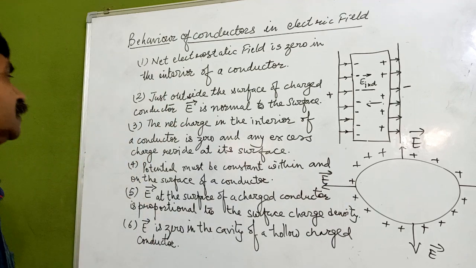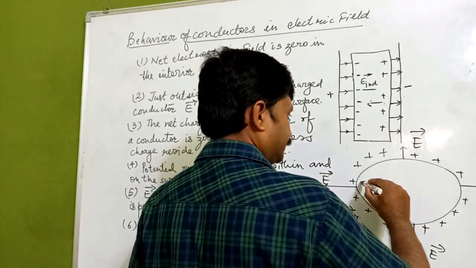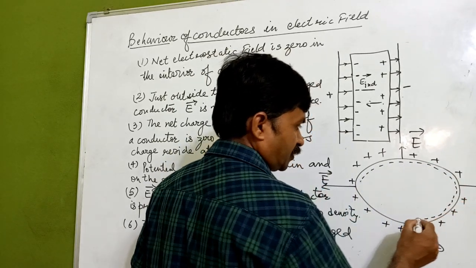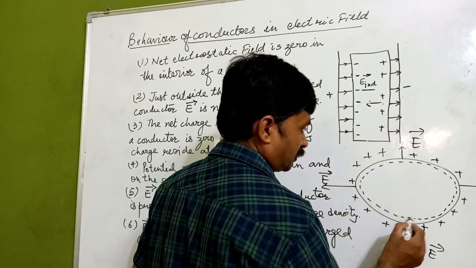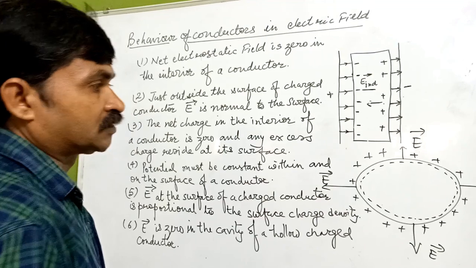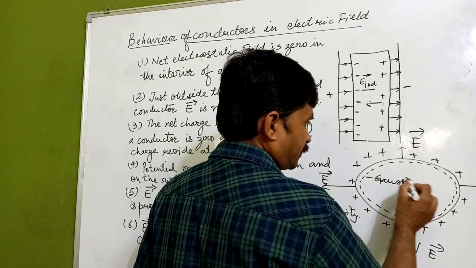Now we will be assuming a Gaussian surface inside it. This will be a Gaussian surface which we are assuming.